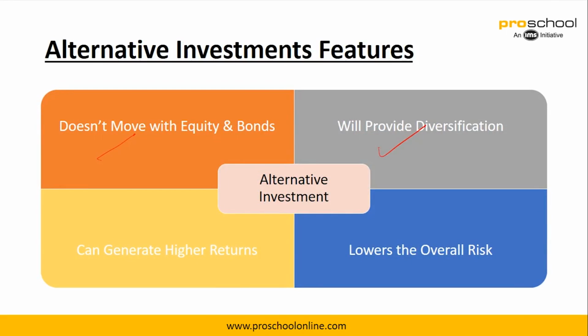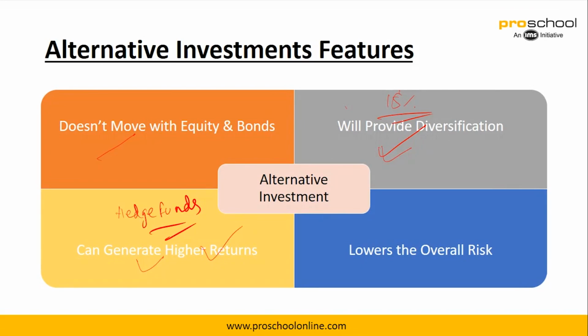So some part of your money, like around 15% of your assets, should be invested in alternative assets. Can also generate higher returns depending upon which alternative assets you choose. There are also hedge funds which are available, which tend to generate higher returns and also do not move with equity and bonds.